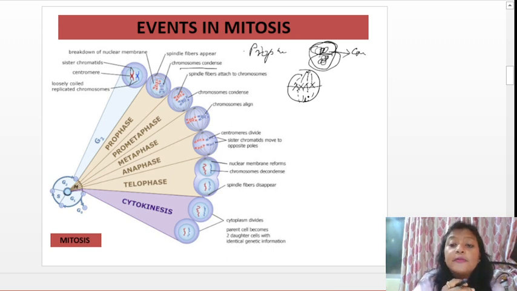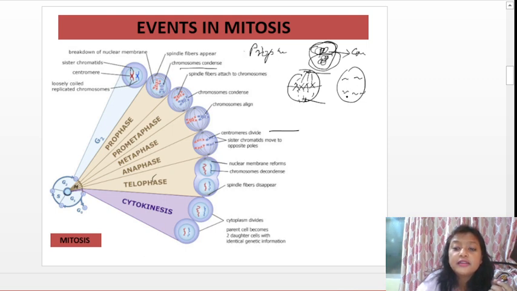Then comes the anaphase stage. What happens in the anaphase stage? The centromeres will divide, and the sister chromatids will start moving to the opposite poles. As we have seen, there are two poles here, one this and one this. In metaphase they were in the center, but in anaphase they start moving towards the opposite sides. This happens in the anaphase stage.